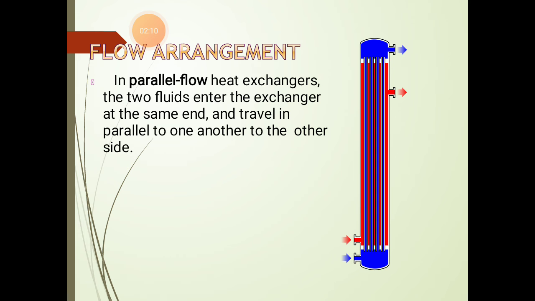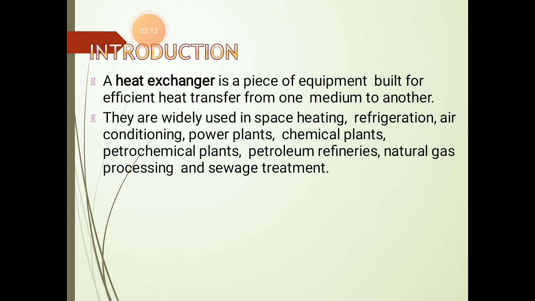So first of all, we will classify heat exchanger. Depending upon many criteria, heat exchanger can be classified. First, on the basis of nature of heat exchange process, whether it is a direct type or indirect type.